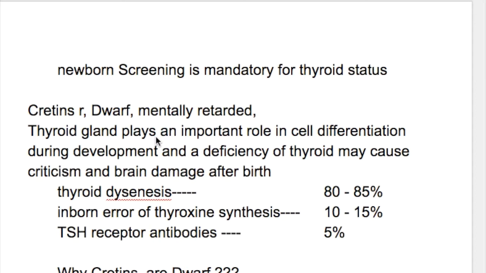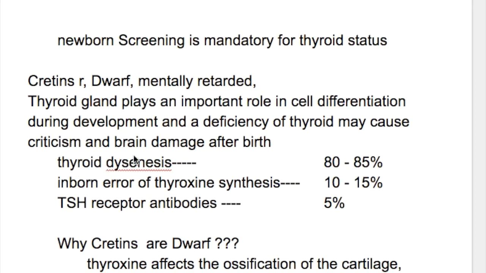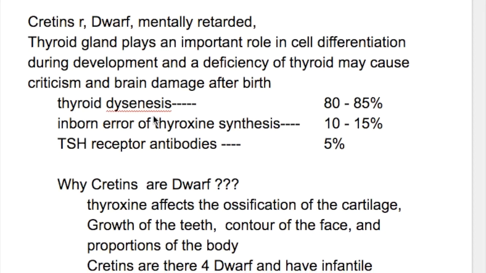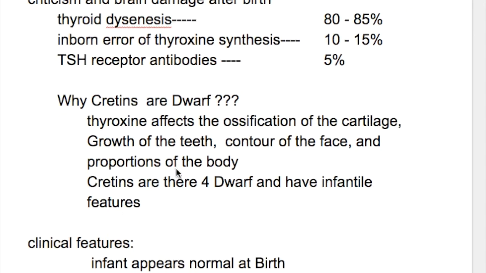The thyroid gland plays an important role in cell differentiation during development, and a deficiency of thyroxine may cause cretinism and brain damage after birth. Thyroid dysgenesis is the most common cause and occurs in 80 to 85% of cases. An inborn error of thyroxine synthesis occurs in 10 to 15%, and TSH receptor antibodies are present in 5% of patients. Why are cretins dwarf?